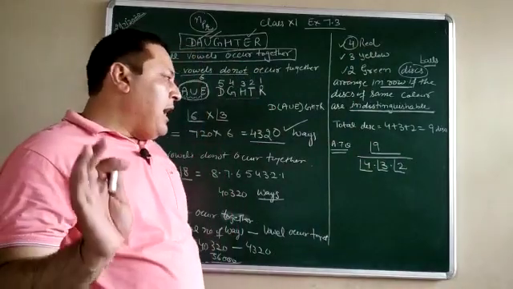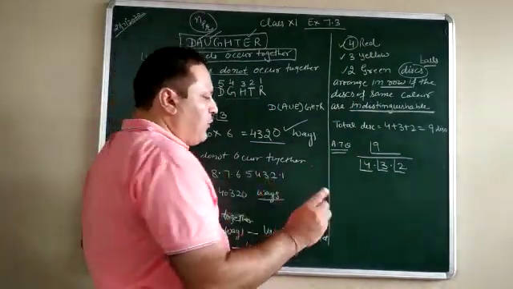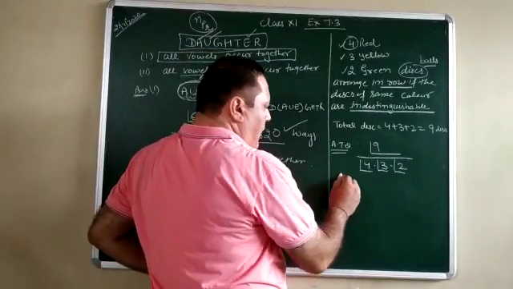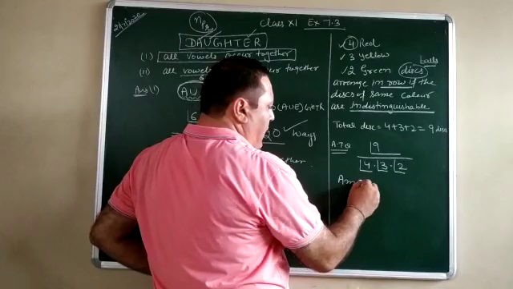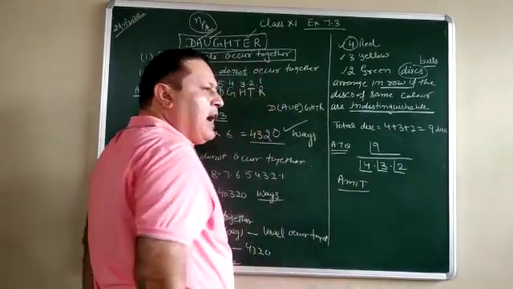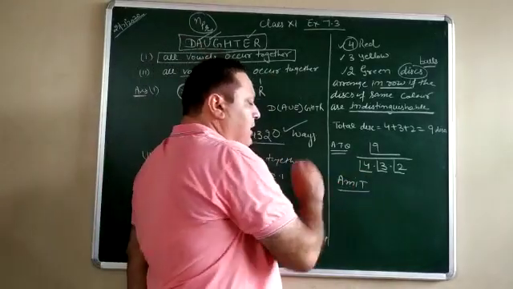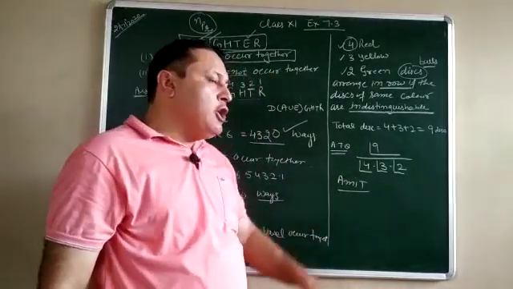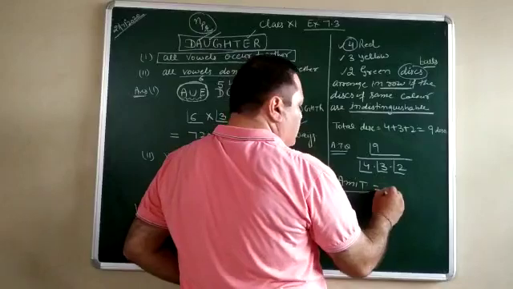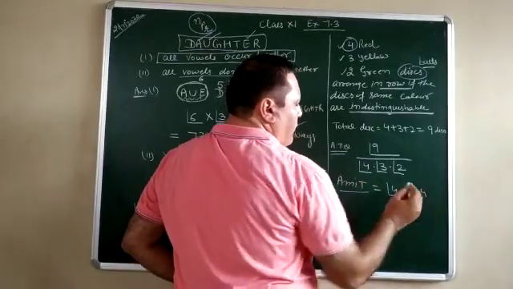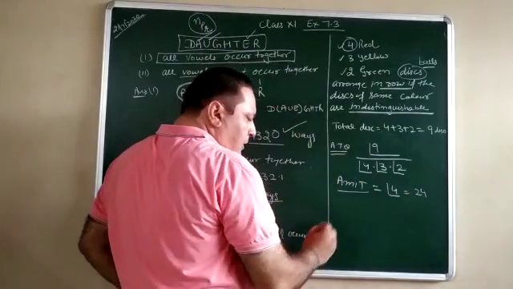Now see, I give one more example to you. For example, a person having the name Amit, A-M-I-T. There are 4 letters, 1, 2, 3 and 4, and all the letters are different. So in this case the total number of ways these 4 letters can be arranged themselves is 4 factorial, 24 ways, because all the letters are different.